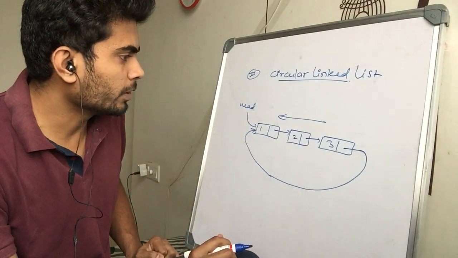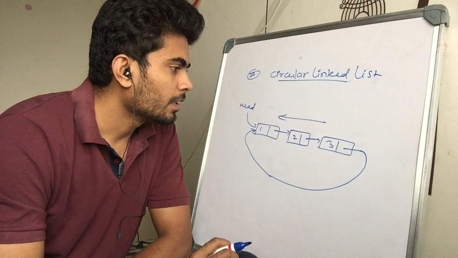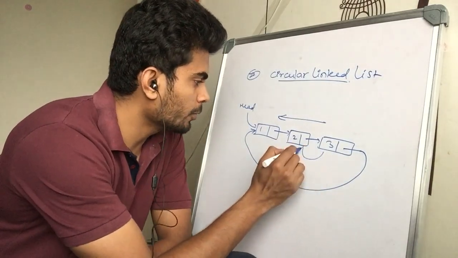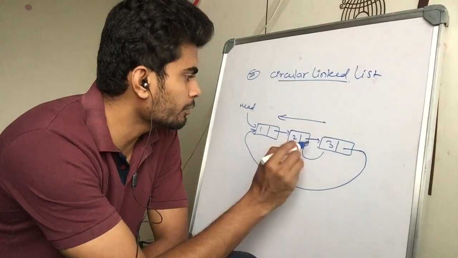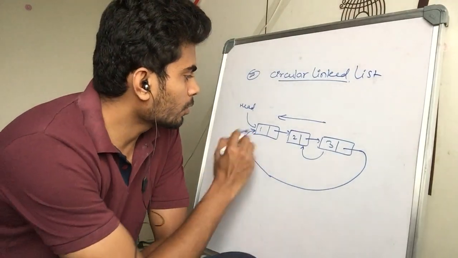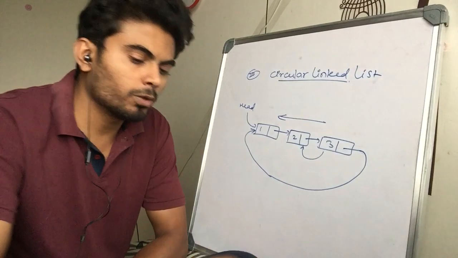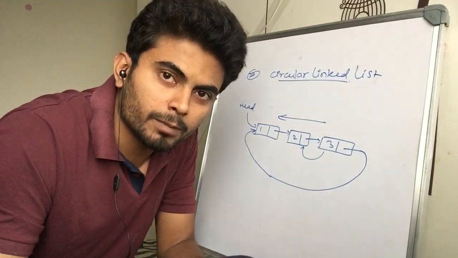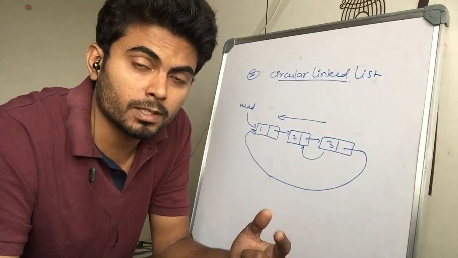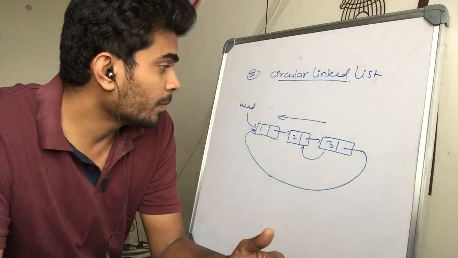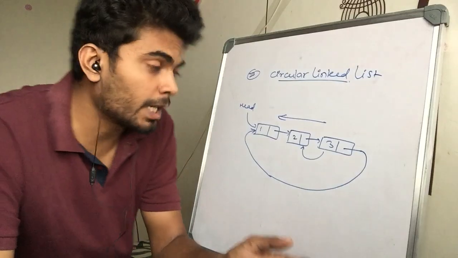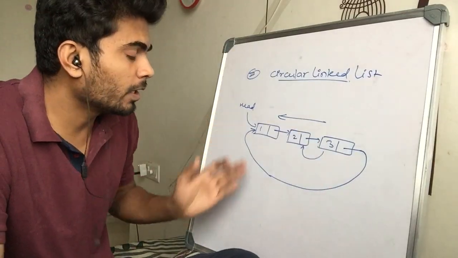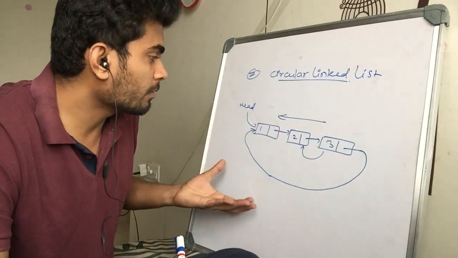We cannot go back directly from here to here, but we can make it a circular linked list, with the help of which we can come back again in the linked list. Though there is the problem of traversal again, that we have to traverse the linked list again, there is a way now. Earlier there was no way, we had to reset our pointer. Now we don't, at least we have some way, right?